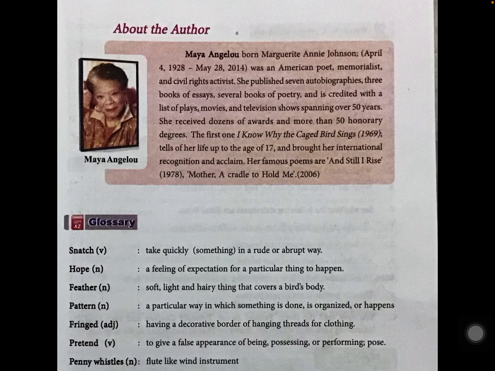And civil rights activist. Civil rights means the rights that each person has in a society irrespective of their gender or religion. What kind of rights a human being has. Activist means a person who believes strongly in political or social change.